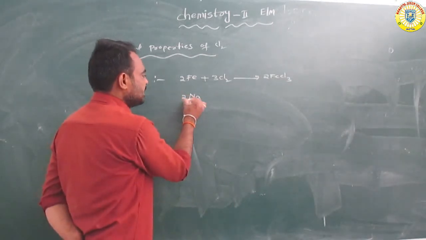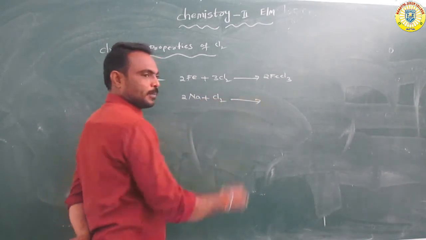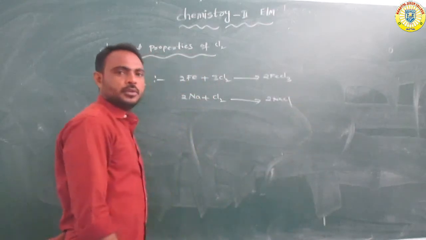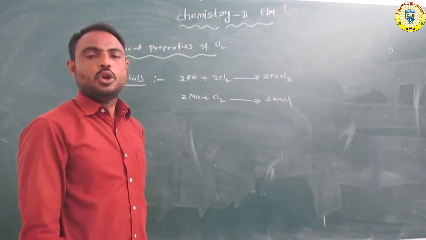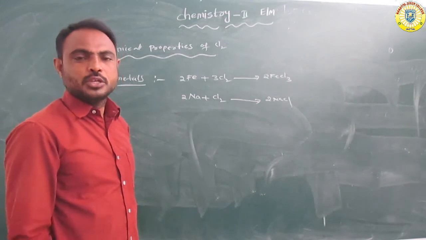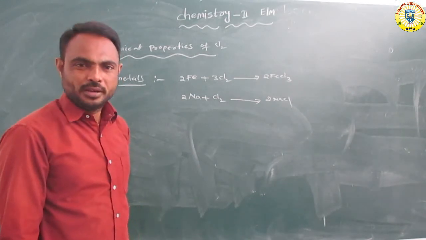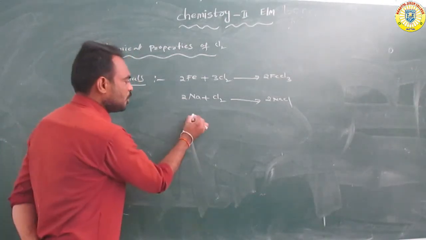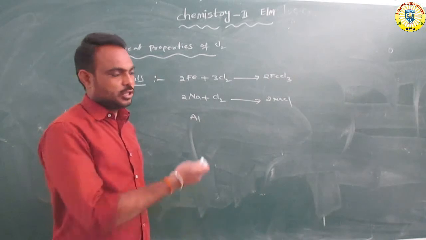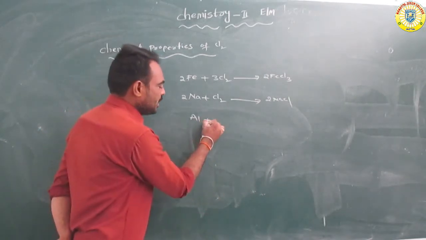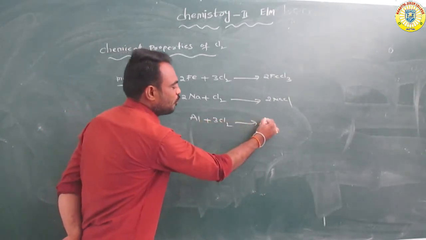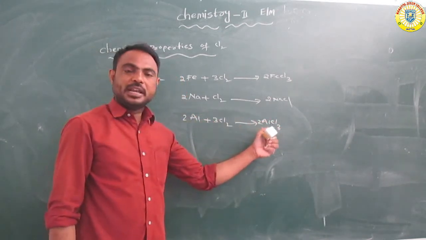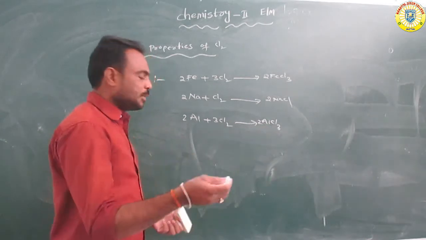Sodium reacts with chlorine to form 2NaCl, sodium chloride. Next, suppose aluminium. Aluminium reacts with chlorine to form AlCl3, aluminium trichloride.